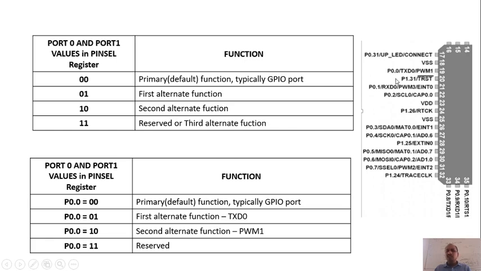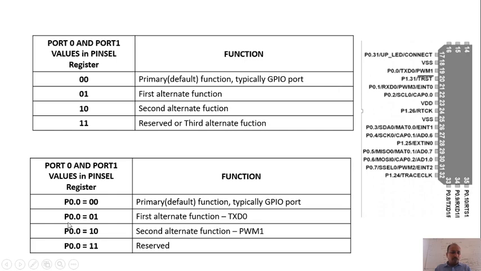In the pin select register, if my P0.0 value is 00, that means it is going to perform the first function, typically GPIO. That means it is going to perform the P0.0 function, which is a GPIO function.